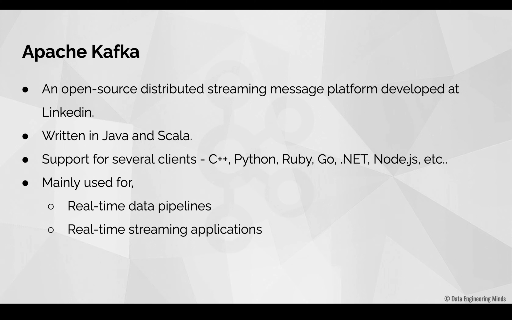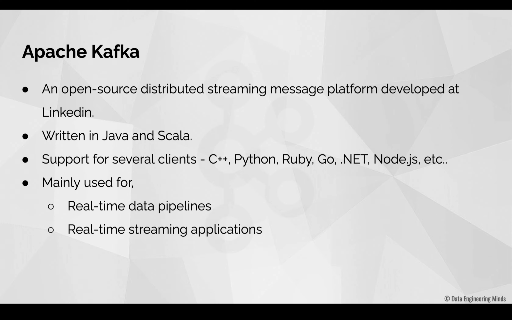Next, Kafka can also be used for building real-time streaming applications. So what is a stream? If you look at Twitter, for example, millions of tweets will be flowing every second, which means millions of data records flowing every second, right? This continuous flow of data is called a stream.